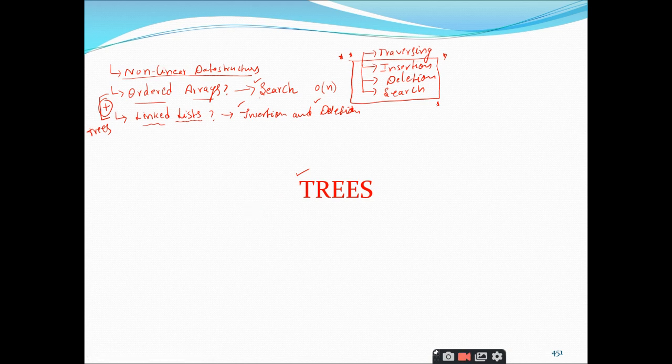Like for example, if you take the concept of B trees and B plus trees, you might have gone through them in the DBMS concepts, right? Are you done with the DBMS concepts? No, sir. Okay, right. So in the database management system, we also implement these tree data structures. We have the concepts called B trees and B plus trees, which are used for indexing purposes.